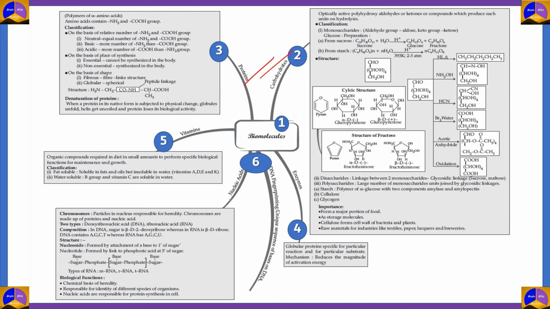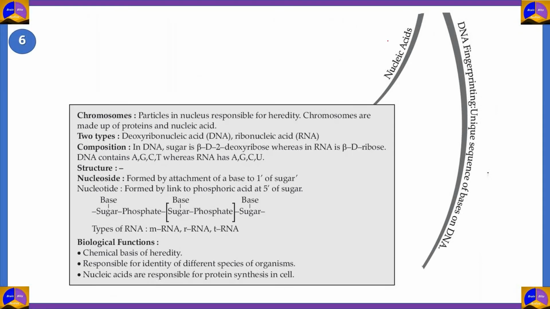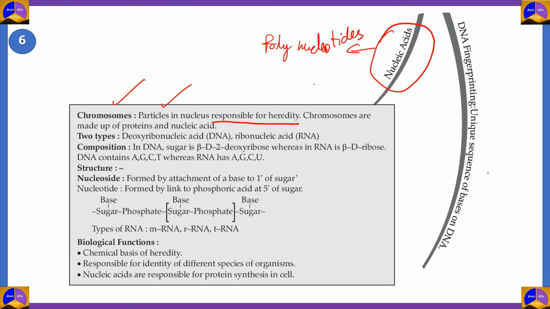So what are these kinds of molecules? These are the molecules that we call nucleic acids. Nucleic acids are basically called polynucleotides. They are made up of nitrogenous bases, a sugar, and a phosphate. When you clump nucleic acids together, the largest of these units are called chromosomes. Chromosomes are the particles that we see in the nucleus responsible for the heredity of us humans, animals, etc.